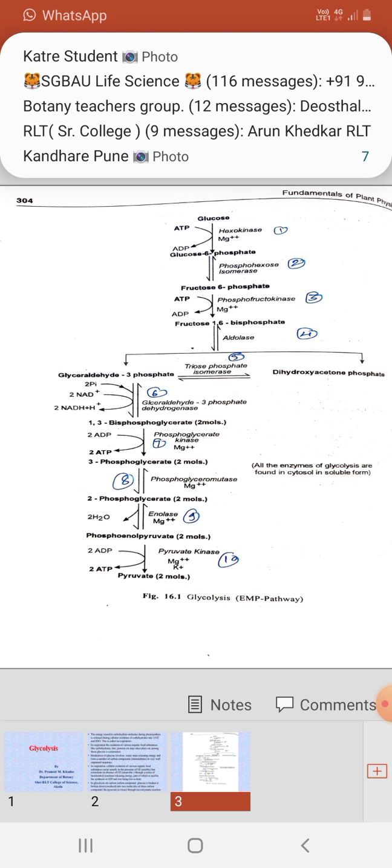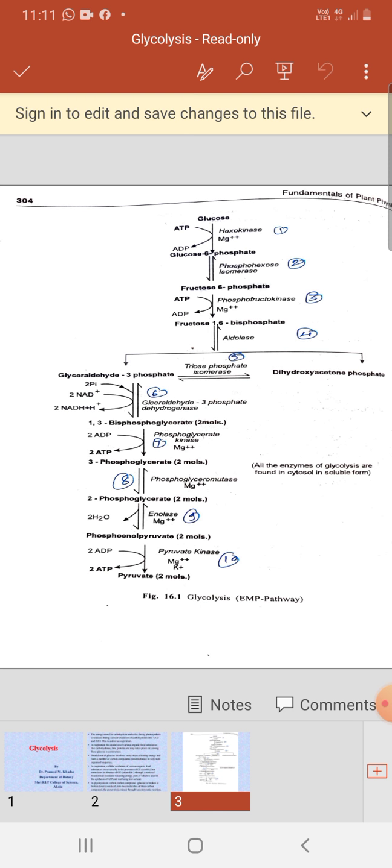Okay, now these glyceraldehyde 3 phosphate molecules are converted into 1,3 bisphosphoglyceric acid, or glycerate. Two molecules of 1,3 bisphosphoglyceric acid are generated. Now here this is a phosphorylation and oxidation reaction. Here two inorganic phosphates are consumed in this reaction, and NAD is reduced into NADH plus H plus in the presence of the enzyme glyceraldehyde 3 phosphate dehydrogenase. Here the phosphate molecules are attached at carbon number 1 of the glyceraldehyde 3 phosphates. Okay, now here 1,3 bisphosphoglyceric acid, or glycerate, is synthesized.